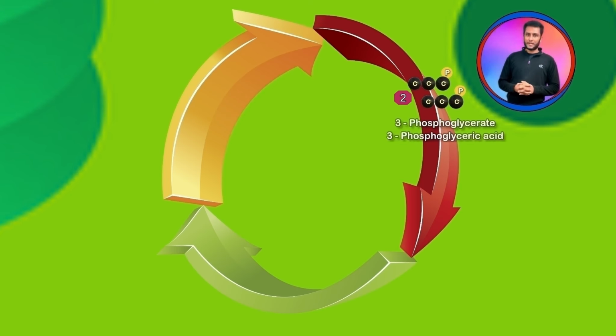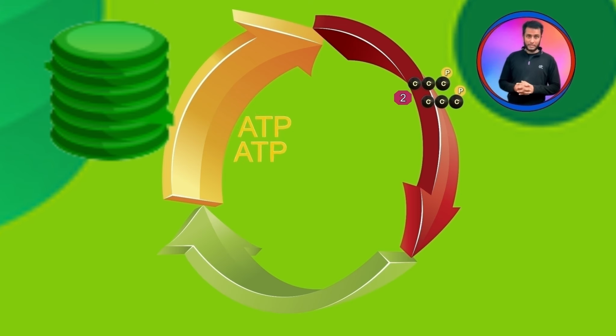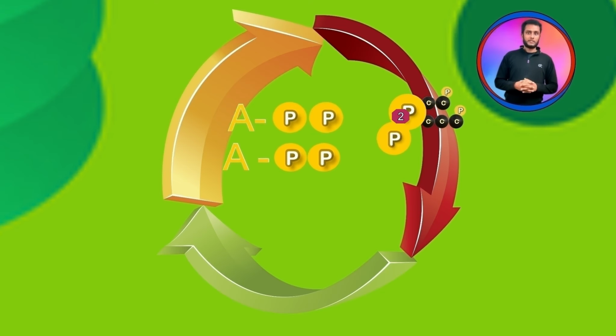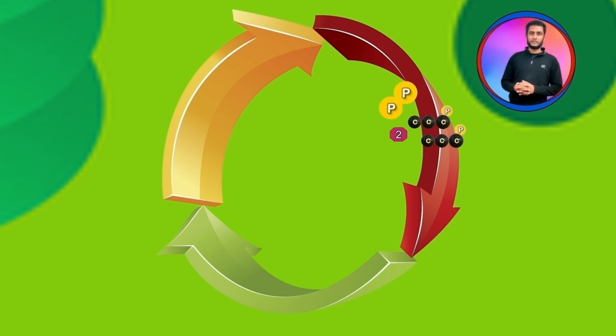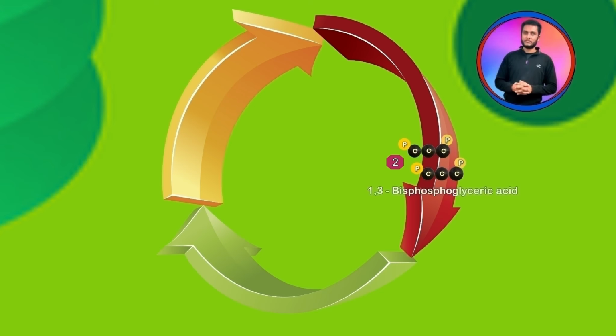After this step, ATP is required, which comes from the light dependent reaction which is running on the thylakoid membrane. ATP having 3 phosphates, out of which the terminal phosphate gets incorporated with this molecule and it is converted into 1,3-bisphosphoglyceric acid, because in this molecule now phosphates are incorporated with the first and the third carbon.